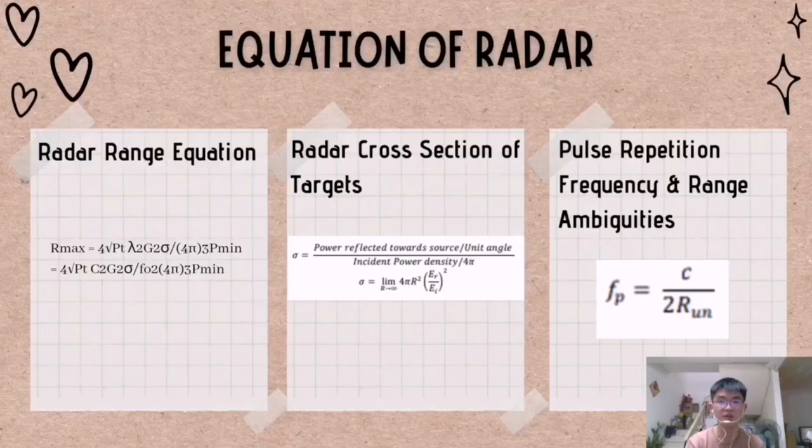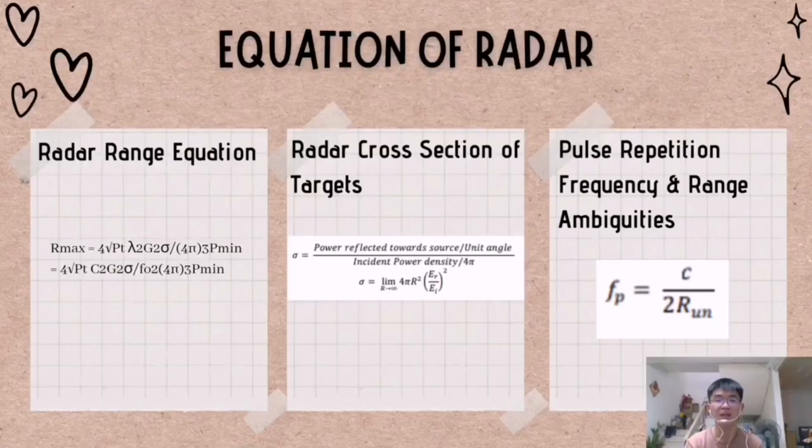Here are three equations of radar. The first one, the radar range equation. This equation is one of the fundamental types for an antenna system. This equation is used to calculate the highest radar detection range when an object is assumed to be in the middle of the antenna signal.